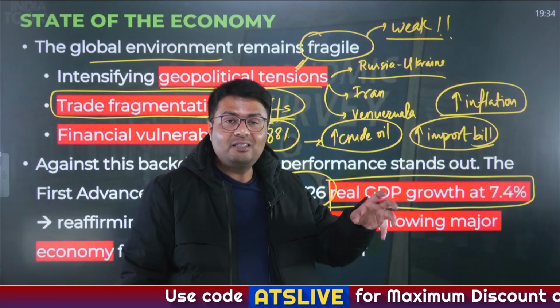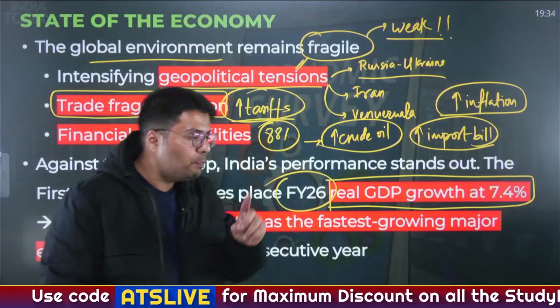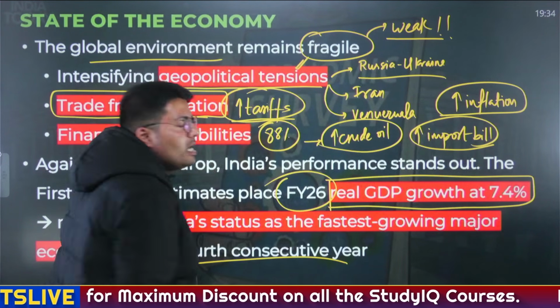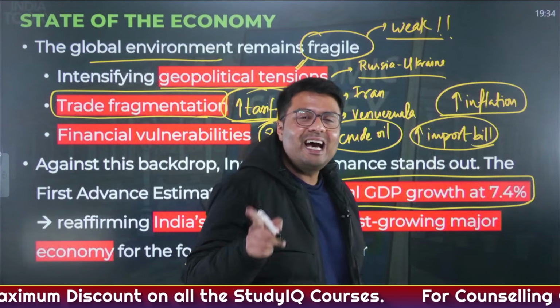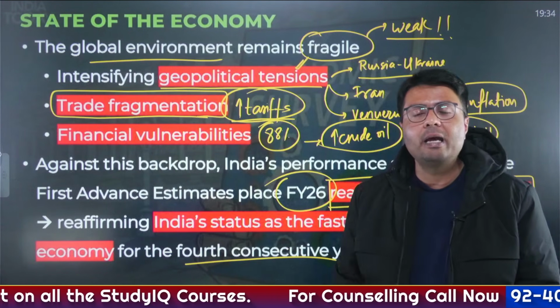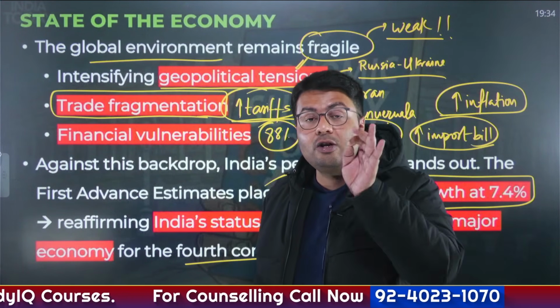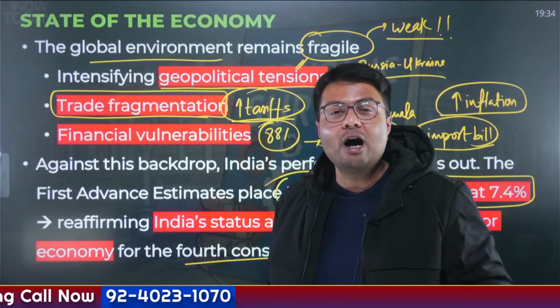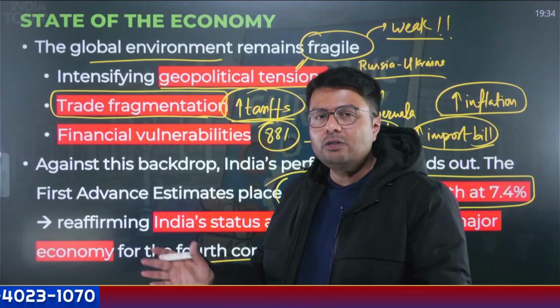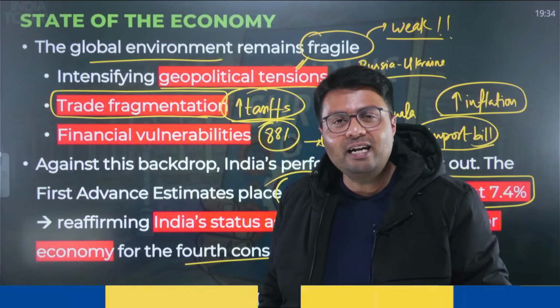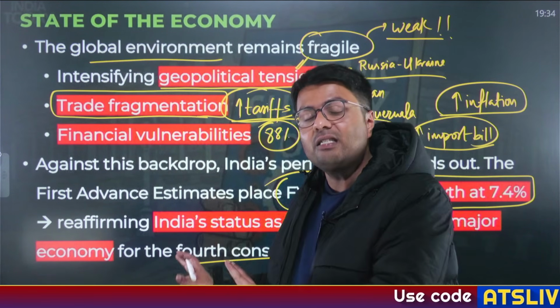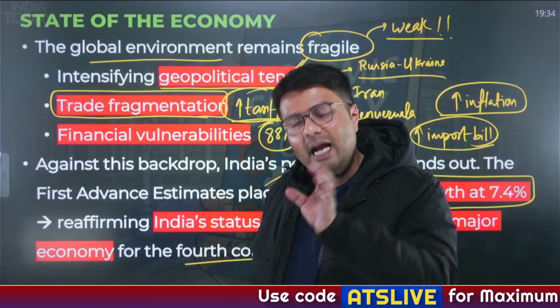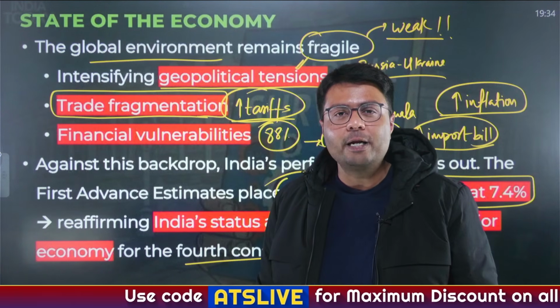And is this just an aberration? No. This has been the trend for the past 4 years. India is, and India will continue to remain, one of the fastest growing major economies across the world. So this shows that something must be right in the Indian economy, right? This is the reason why we are growing so fast. So what is right? This is what we'll understand in today's discussion.